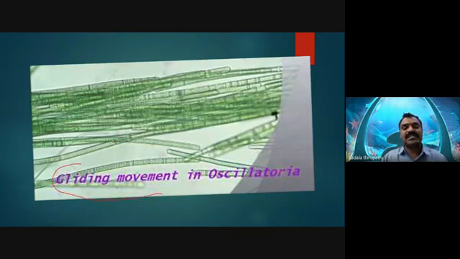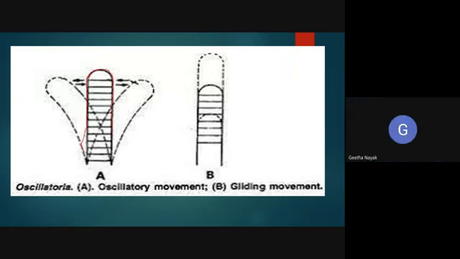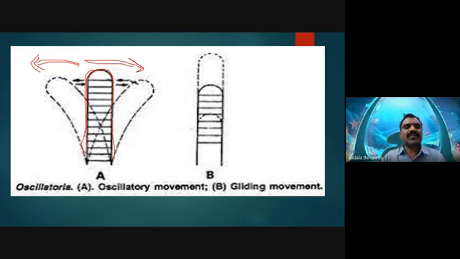See here how they move. This is the actual Oscillatoria. Is this slide visible, my dear friends? Yes, sir. Like a pendulum, one time it moves here and the next time it moves there. The Oscillatoria thallus or filament is here, but it moves like a pendulum, with gliding movements.